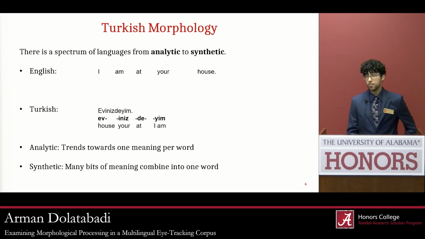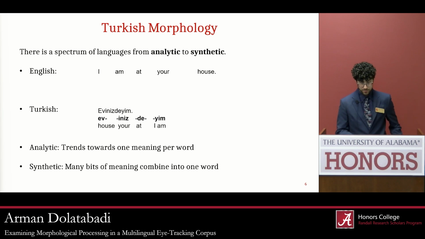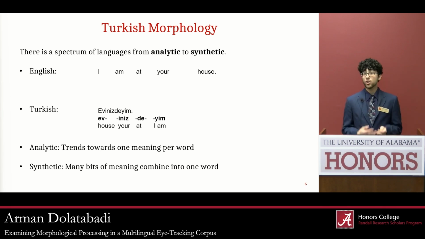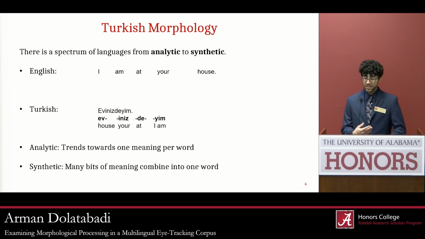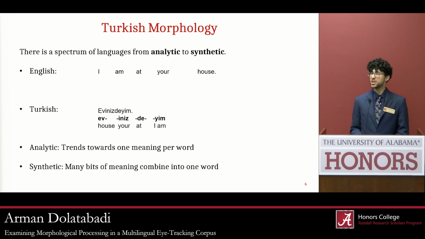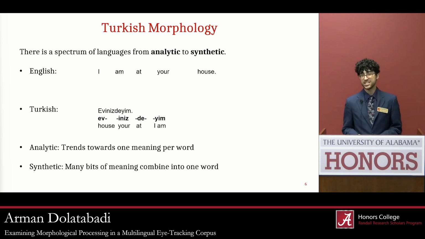So let's talk a bit about the features that we're trying to study. Here's our first primer. There are some languages like English which have a low morpheme per word ratio. What does that mean? Morpheme means a bit of meaning. So you see the word house in that sentence. House means house. It means home. That just has one meaning. So house is one morpheme, but also in English, it's just one word. So we call languages like English analytic or isolating.